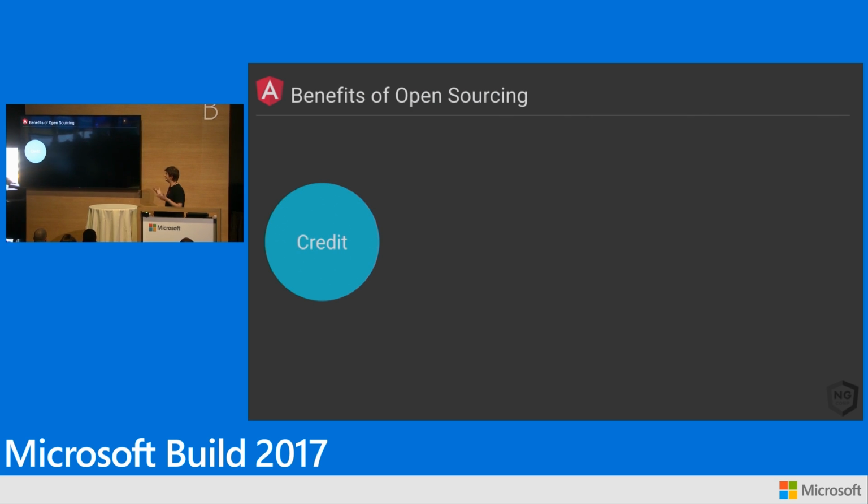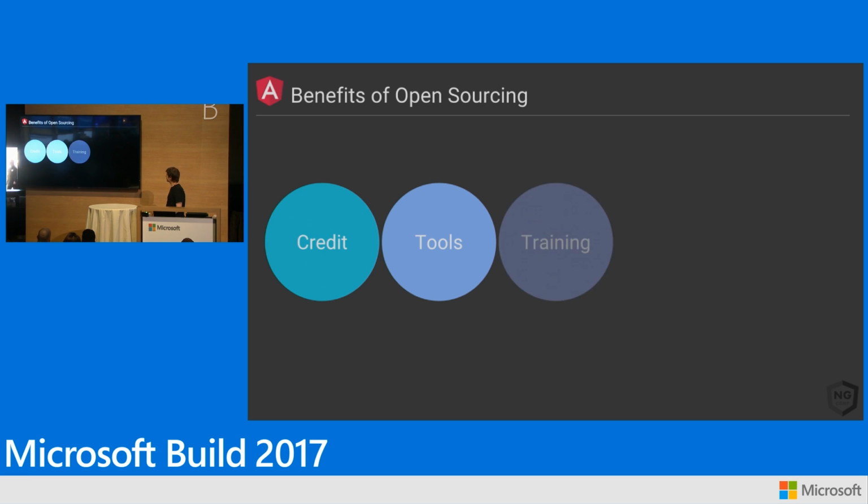This is the honest thing. We like being able to say that we do good work. The other thing is that it allows us to build tools that work for everybody. I'll come back around to this, but we really like building tools that work for people. We learn a lot from sending these tools out to the world. So making tools that work inside and outside of Google and open sourcing them is a big deal for us.